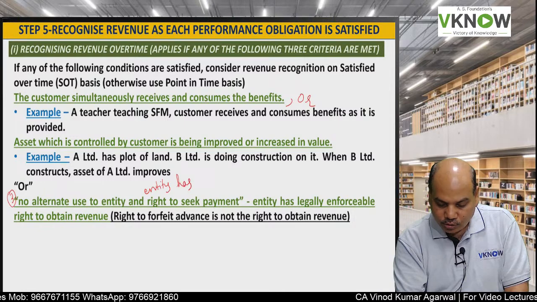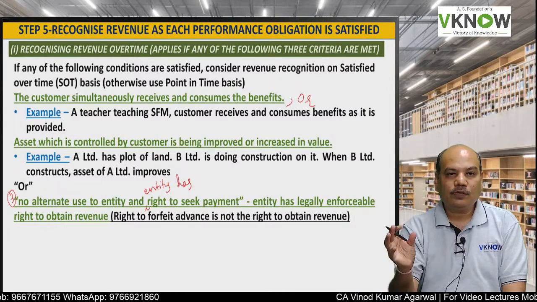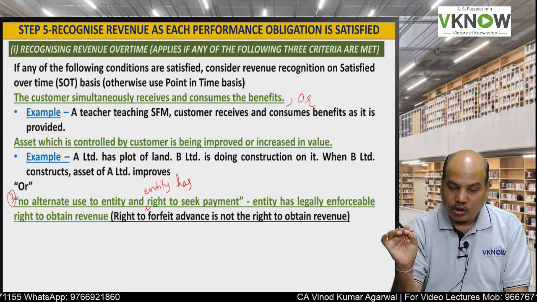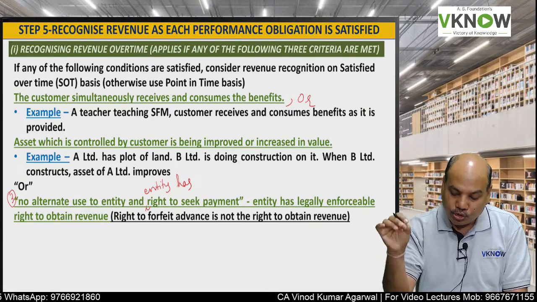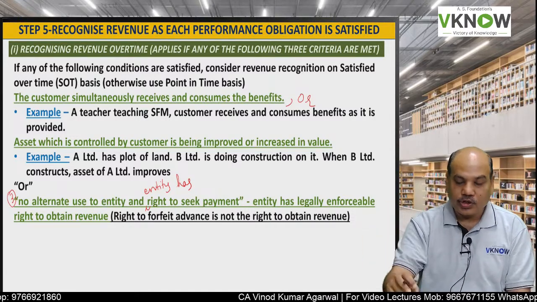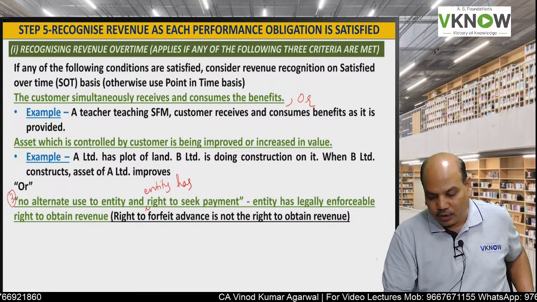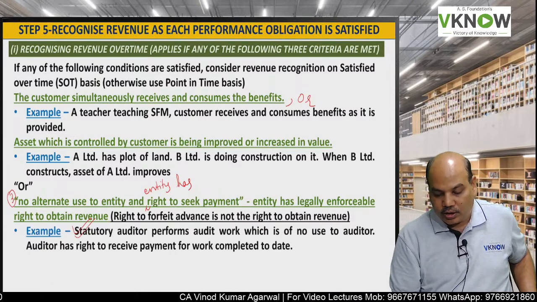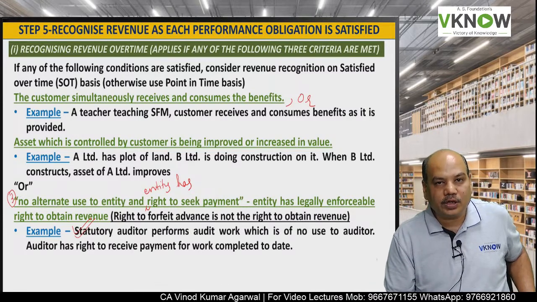That means whatever you have done is of no use to you. But yes, as per the contract, you are entitled to seek payment for the work done. The entity has a legally enforceable right to obtain the revenue. Then in that case, you will recognize revenue as and when the work is performed.